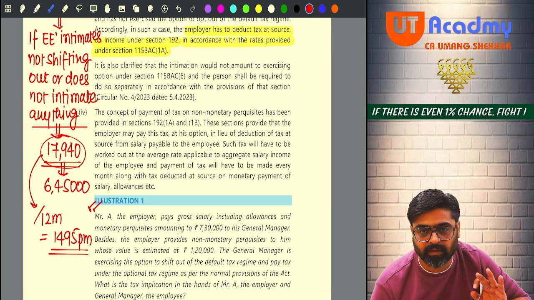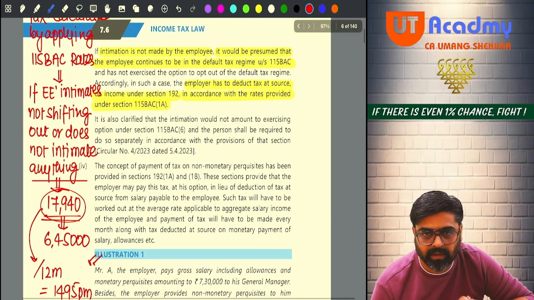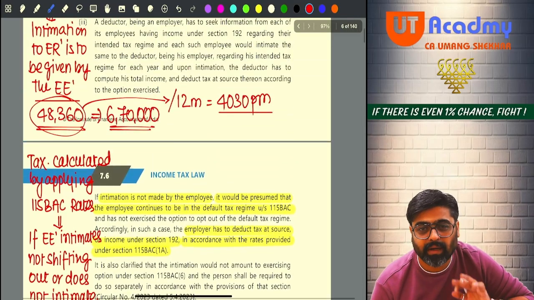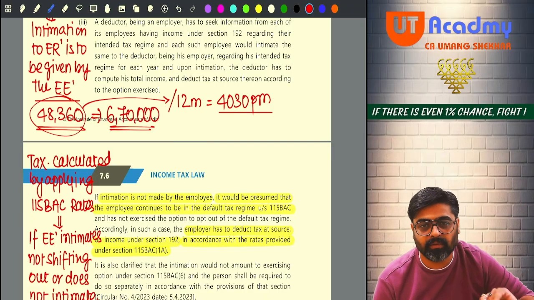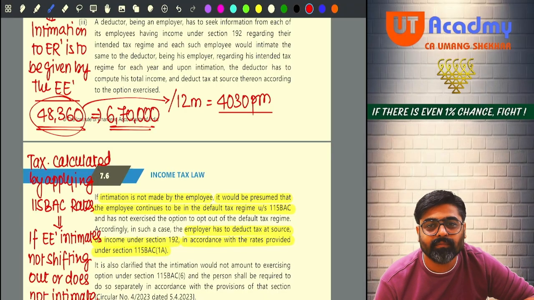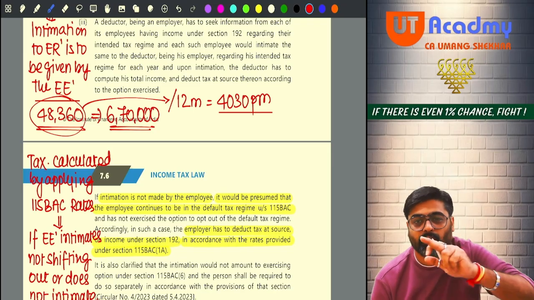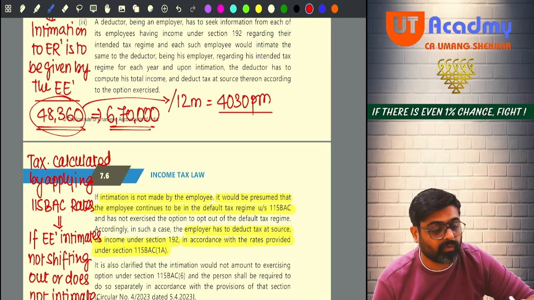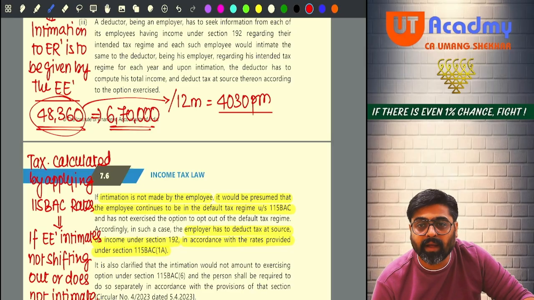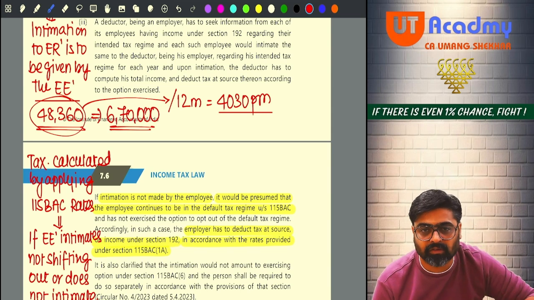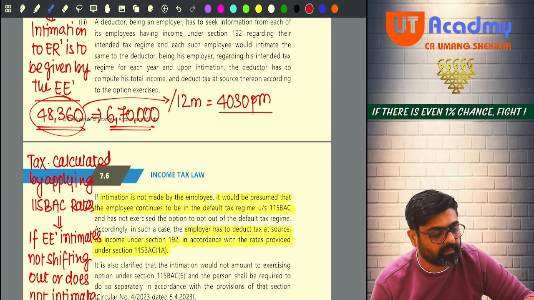Hello sir, please pay attention. Wait now. Every month, whatever amount I am deducting, if I calculate an average rate of tax also, then the payment will be almost the same. How come? Take the amount 48,360 on your calculator, divided by 6,70,000, because that is the tax which you have calculated on 6,70,000, into 100.